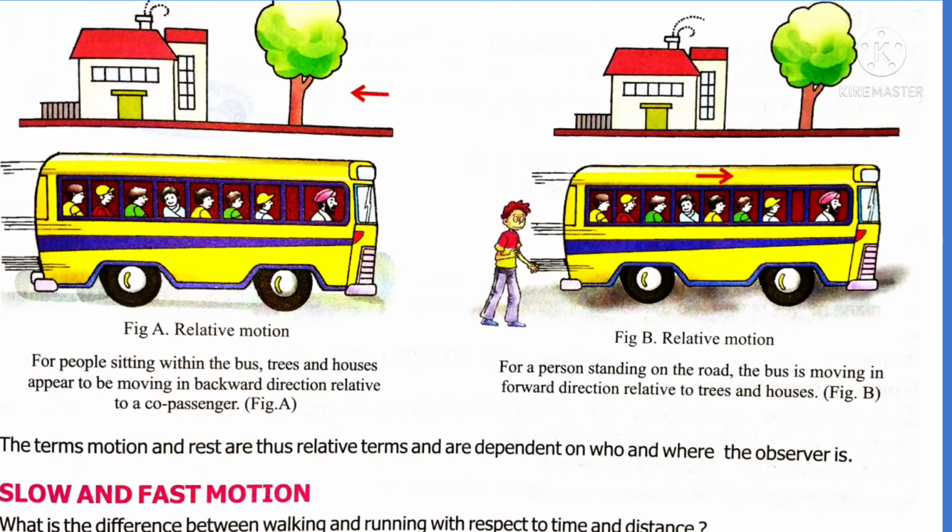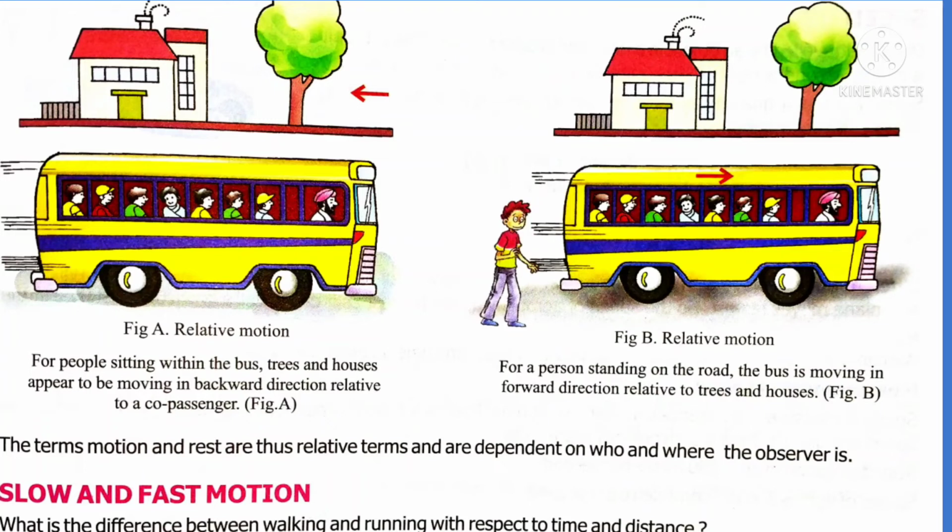When you come to school by bus, your body is in motion with respect to houses, trees and objects which are along the roadside, outside the bus. Those bodies are in a stationary position, that means they are at rest, but your body is in motion. Suppose we are sitting in the moving bus. It seems that trees, houses and objects which are at rest outside the bus are moving in the backward direction relative to the passenger, relative to us.